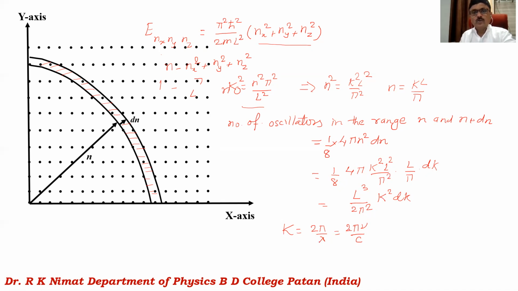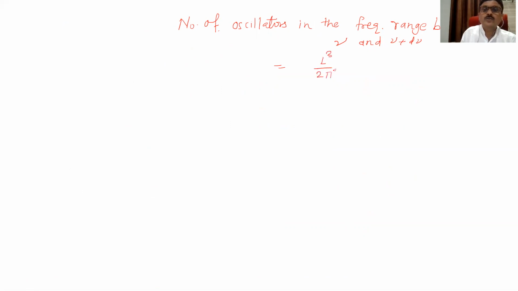So therefore we can write the number of harmonic oscillators in the frequency range between nu and nu plus d nu is equal to, our equation, L cube divided by 2 pi square into k square dk.